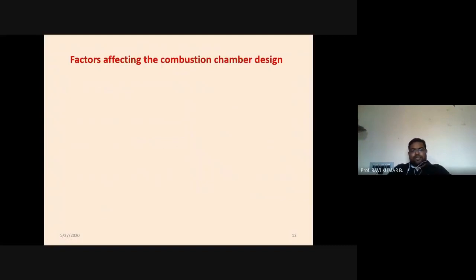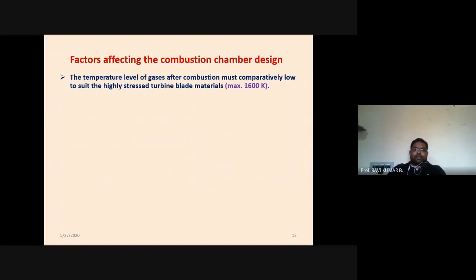Now, the factors affecting the combustion chamber design. The first is that the temperature level of the gases after combustion must be comparatively low. Why? Because after the combustion we have to utilize it for generating mechanical work. For that we need a turbo machine, and the turbo machine will have blades. The materials that we are using for manufacturing the blades can, till now, withstand a maximum of 1200 to 1400 degrees Celsius. So we cannot cross that limit.